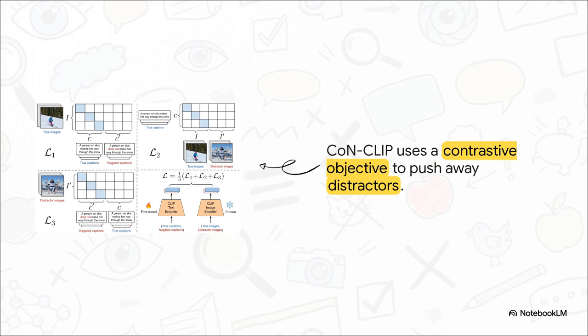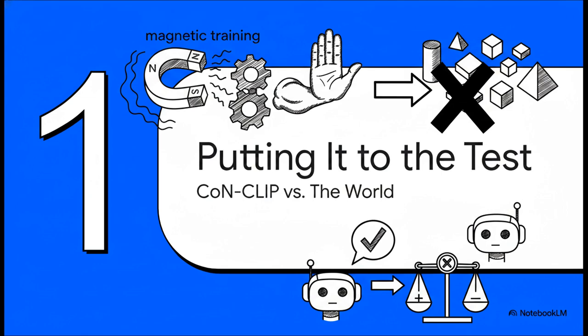In plain English, they forced the AI into a strict training regime where it was penalized heavily if it didn't explicitly push away negated texts and distractor images. It was finally forced to disentangle the visual semantics, meaning if the text says no dog, the math behind the scenes literally shoves dog images away. All right, let's jump to the next section.